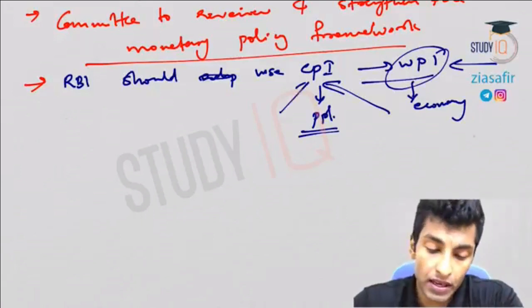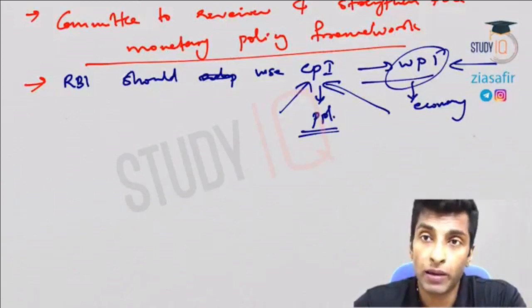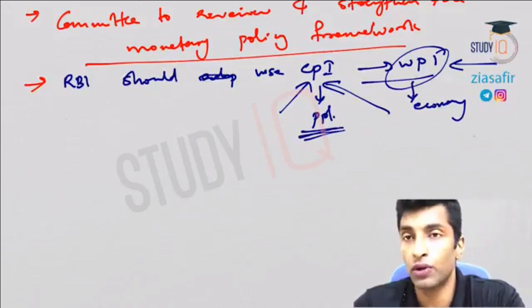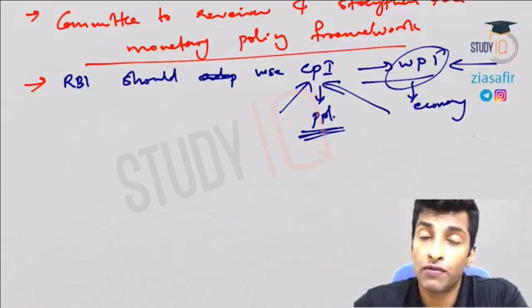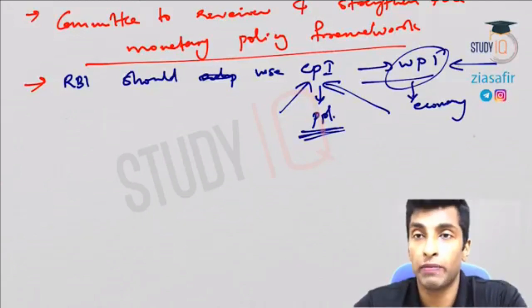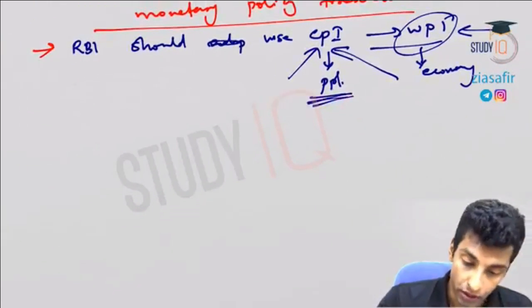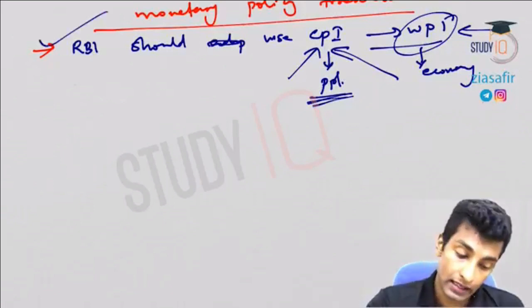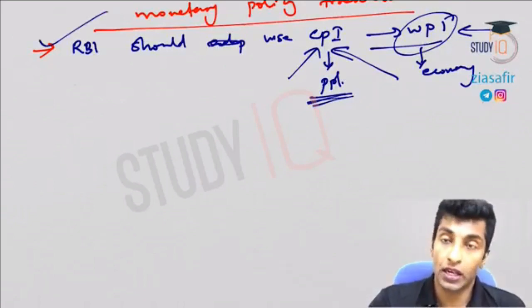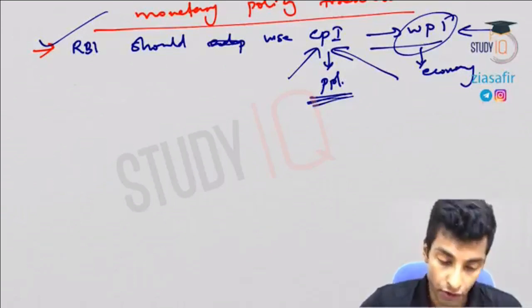Thirdly, CPI is actually the international best practice. If most countries use CPI for their monetary policy formulation, we also shift to it, and it is accepted. From 2014 onwards, we are using CPI as the anchor for monetary policy formulation. So RBI should adopt CPI instead of WPI as a nominal anchor. It is accepted. That is the first and most important recommendation. Now we are following CPI for monetary policy formulation.